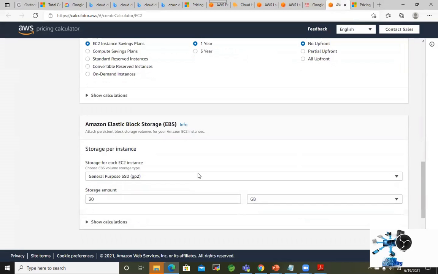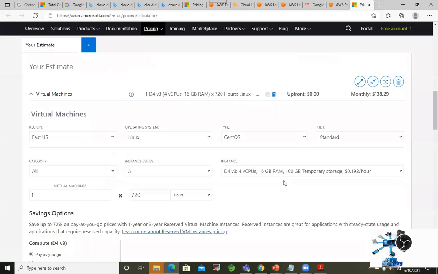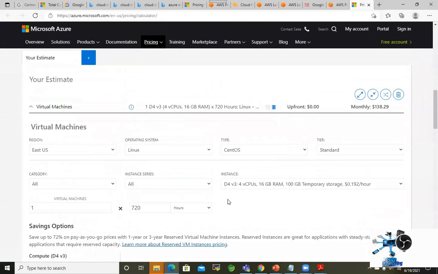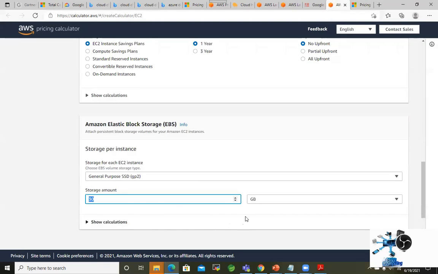So if you take a look at the cost, and okay, storage, we missed that. Storage limit here is 30 GB, the disk storage, and we have taken SSD, right? And here, for the storage, where's the storage? 100 GB. Okay, we need to increase it. So here we say 30 GB, let's say 100 GB.